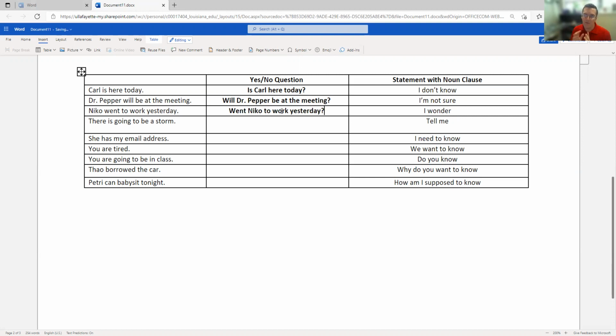We keep that main verb, the verb to go, after the subject, but we're going to put in a helping verb or auxiliary, usually do, does, or did. Did Nico go to work yesterday? It's past tense, so we say did. Went changes to the base form go because we already have the past tense did.